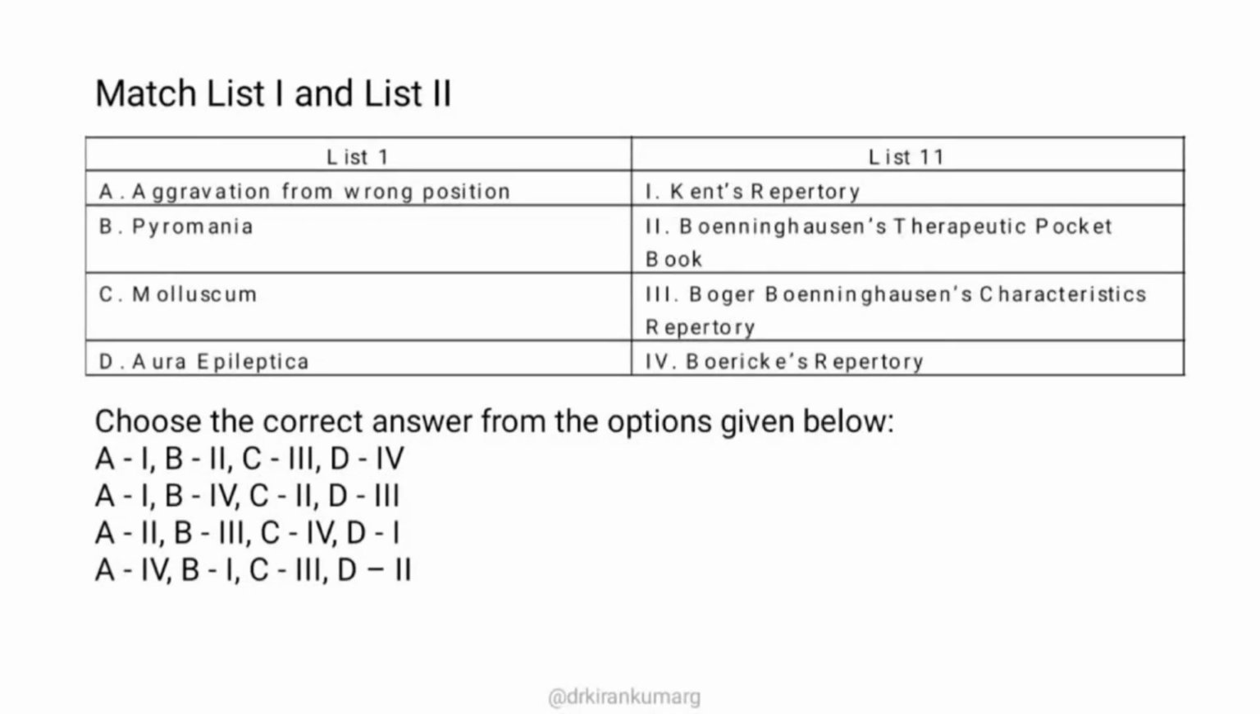Whenever a question is very difficult, the chances of choosing the right answer become less, and probably the majority of the students who left this question might have also gained a mark. Even if you don't get a positive response, preventing yourself from getting a negative mark is itself a bonus in AIAPGT 2024. So pyromania is given in BBCR, and aggravation from wrong position is given in BTPB in the aggravation chapter. Molluscum is given in Boericke repertory, and aura epileptica is mentioned in Kent repertory. So the right option is option 3. A2, B3, C4 and D1.